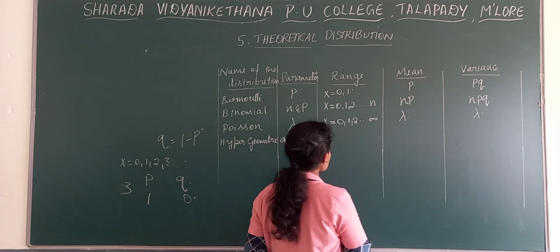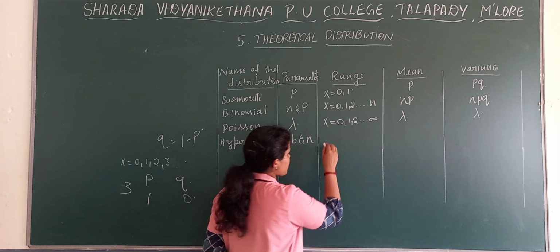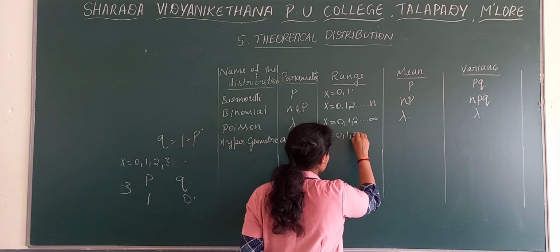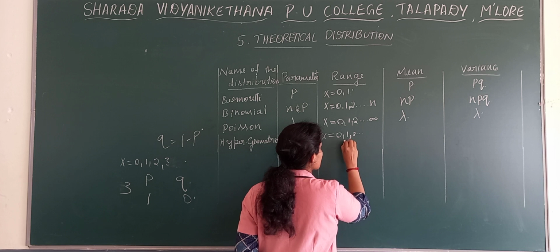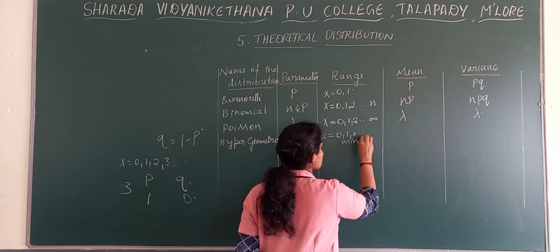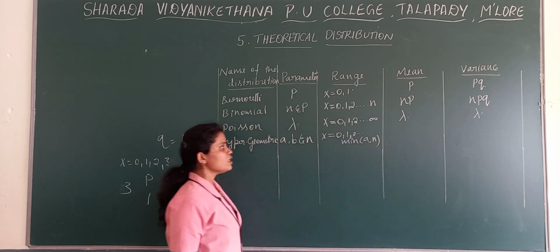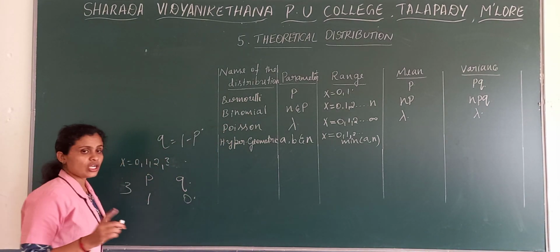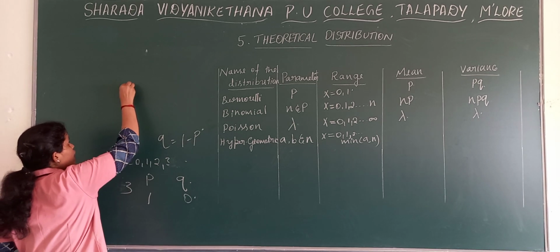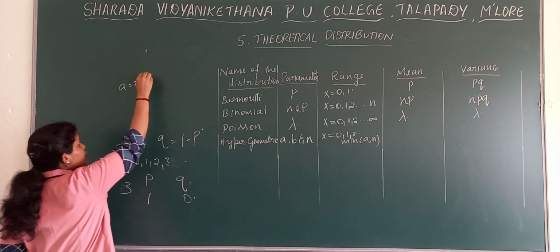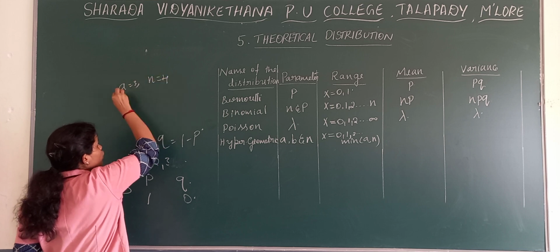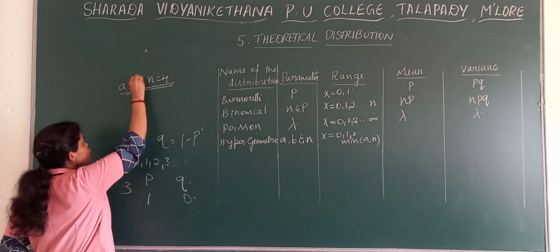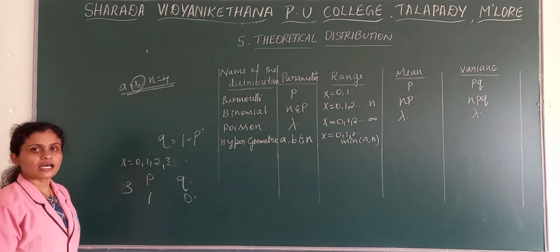Then what is the range of hypergeometric distribution? Here the range is x is equal to 0, 1, 2 up to minimum of a comma n. What is that minimum of a comma n? For example, in your hypergeometric distribution, a value is 3 and n value is 4. Now, in this a and n, which is minimum? A is minimum because it is 3. So, what is your range?